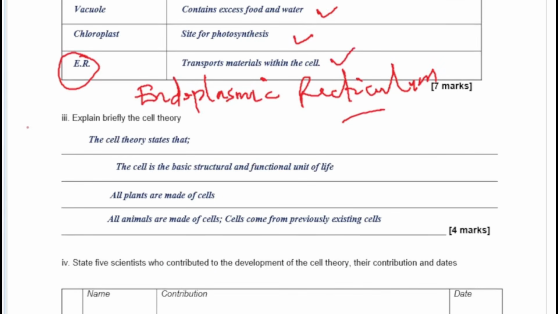The cell theory states that number 1, the cell is the basic structural and functional unit of life. Number 2, all plants are made up of cells. Number 3, all animals are made up of cells. And number 4, cells come from previously existing cells. So those are the 4 theories that make up the cell theory. In case you're asked, write that down and get your full marks.